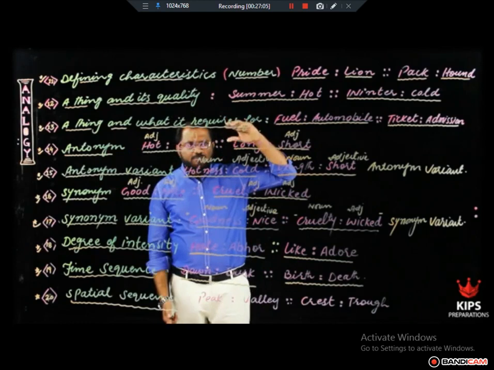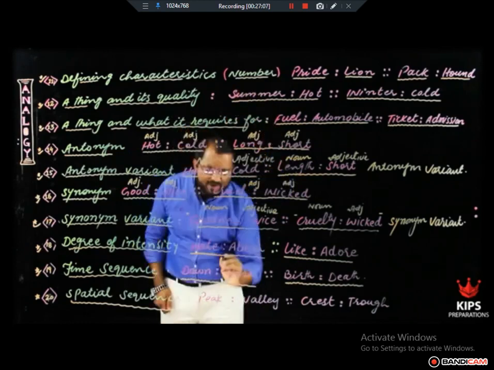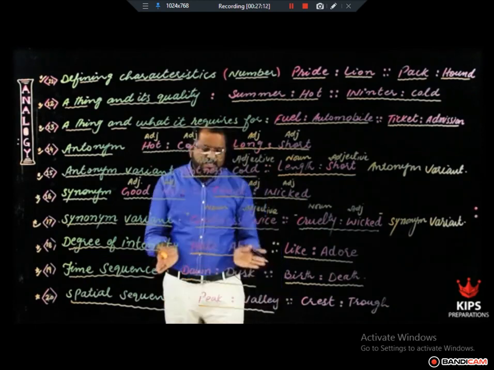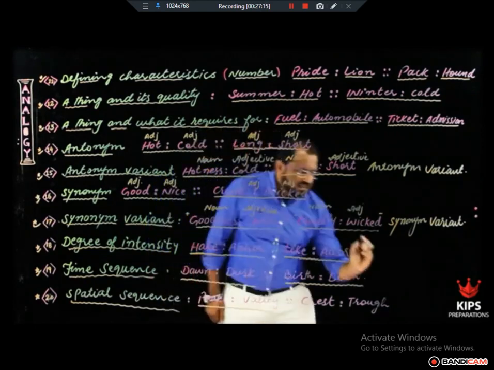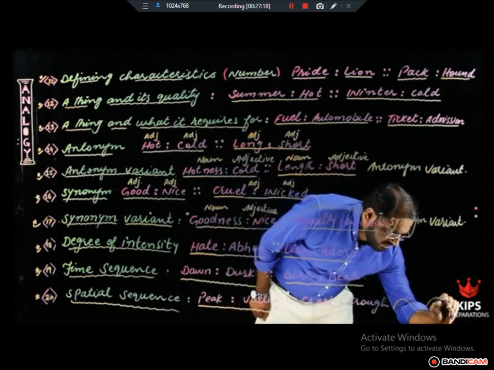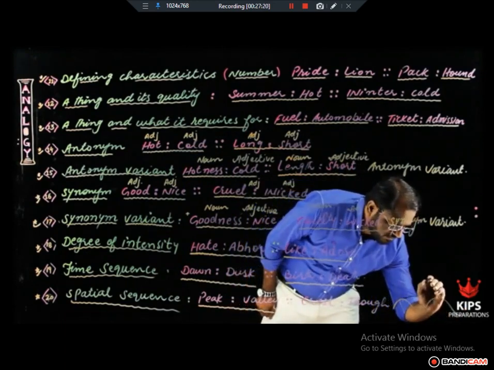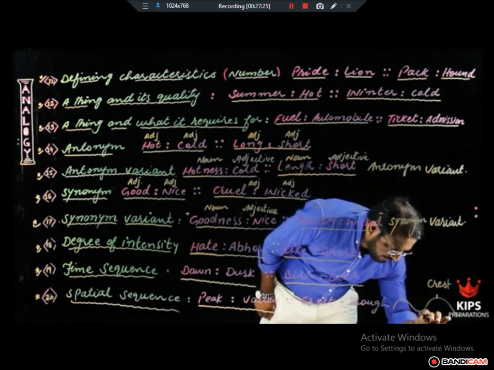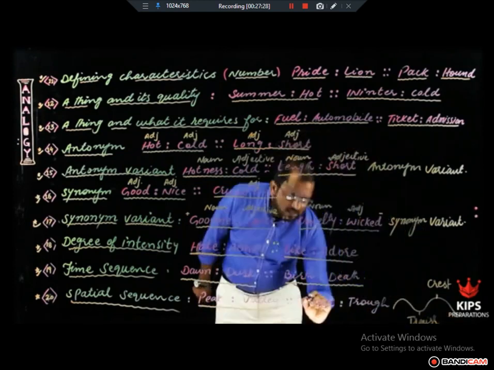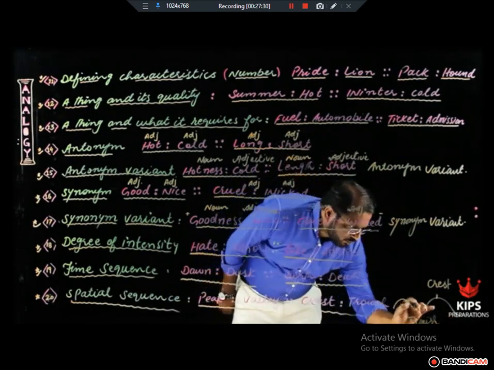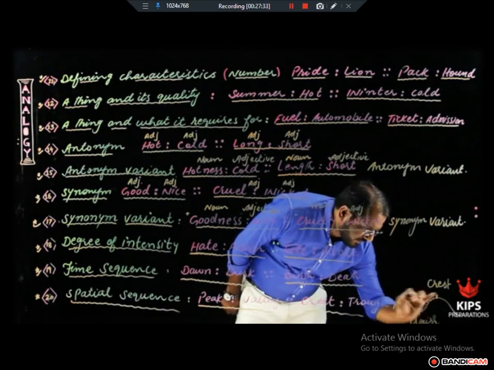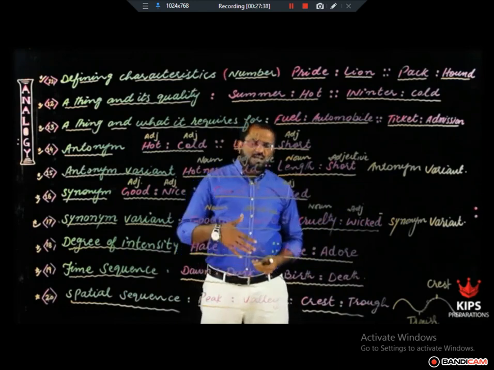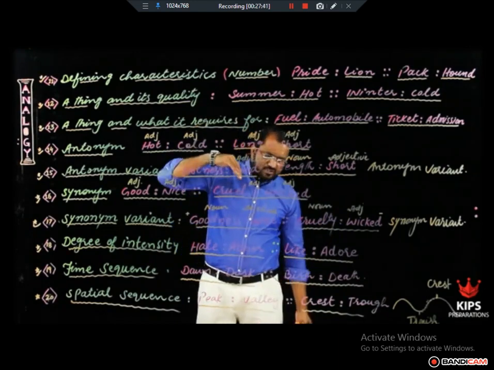Up and down, peak and valley. Look at this. Peak is at the top and valley is at the bottom. And there is a lapse of distance. In the same way, crest and trough. The highest point is called crest and the lowest point is called trough. Simple harmonic motion, for example. And the lapse between these two points is in terms of distance, right? Peak and valley, crest and trough, up and down, head and toe.